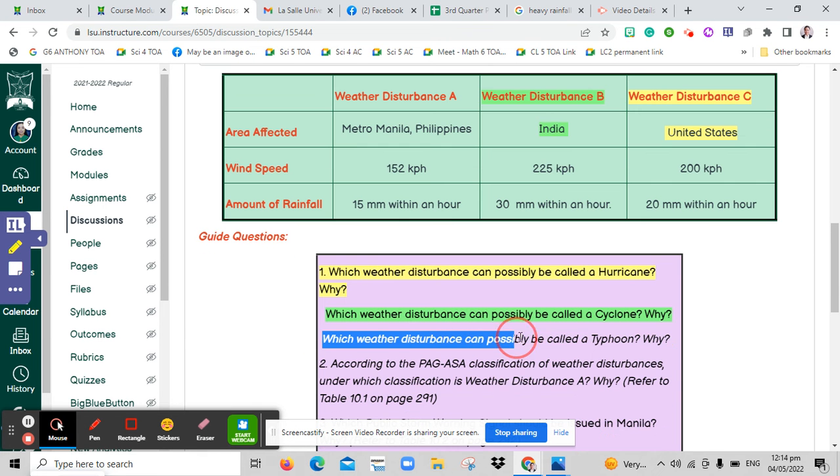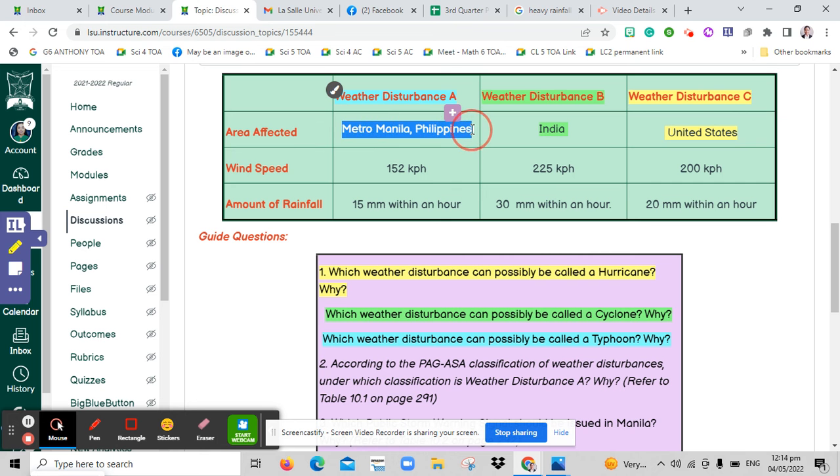Next, which weather disturbance can possibly be called a typhoon and why? So basically, the correct answer is weather disturbance A, since it affects Metro Manila, Philippines, and Philippines is near Pacific Ocean, where typhoons will occur.